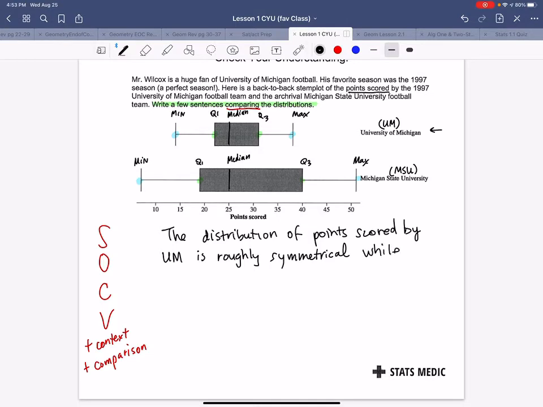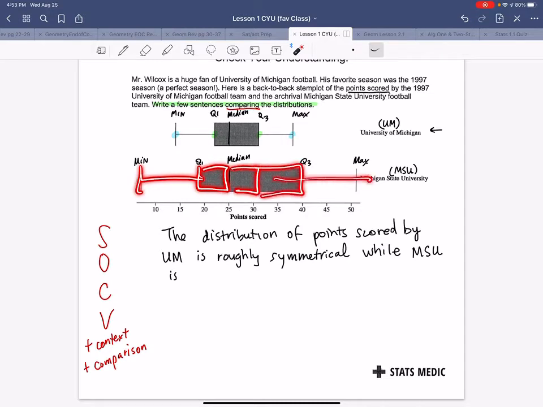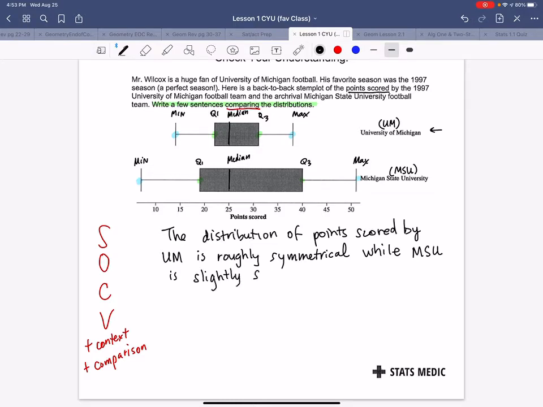While, so I'm going to compare it to MSU, while MSU is, and we look at this and we say this one's quite a bit shorter and this one's quite a bit longer. So that would mean this data is skewed right. But not a ton, so I'm going to use slightly skewed right.